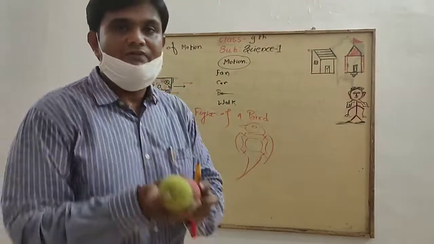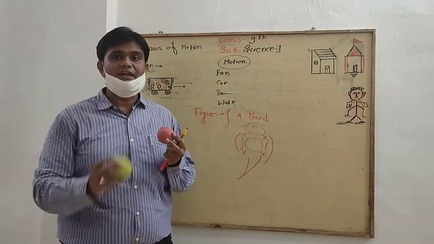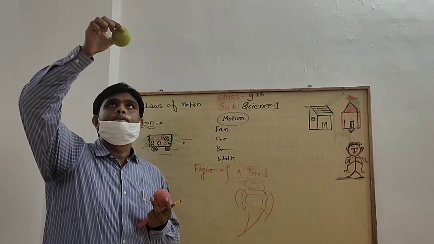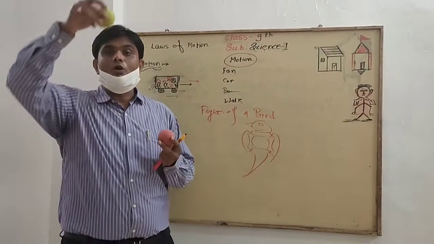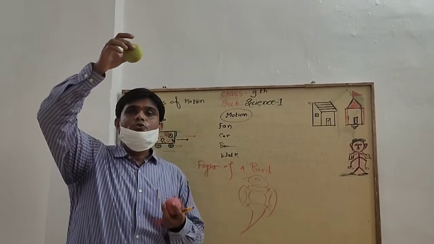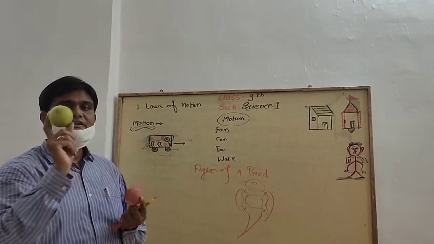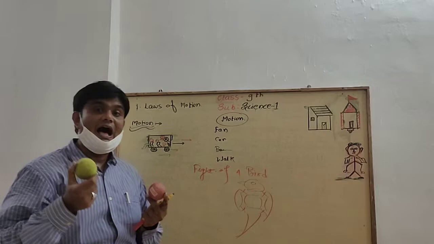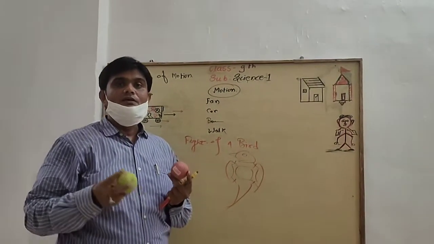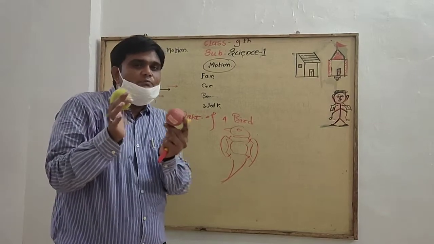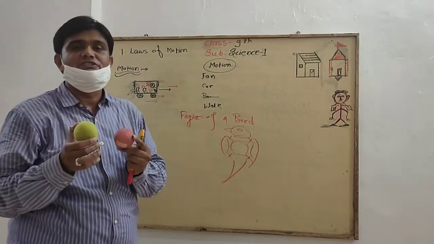Again, I will tell you one other example. This ball has fallen on the earth due to gravitational force. But when I throw this ball, it is set into motion also. Again, the motion affects a lot. The force and motion are correlated.